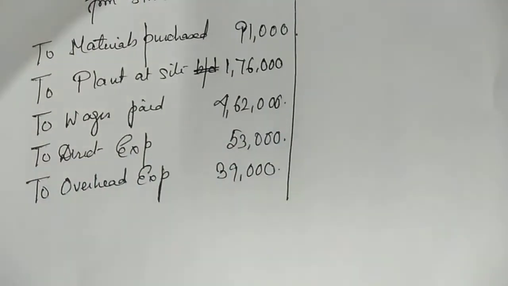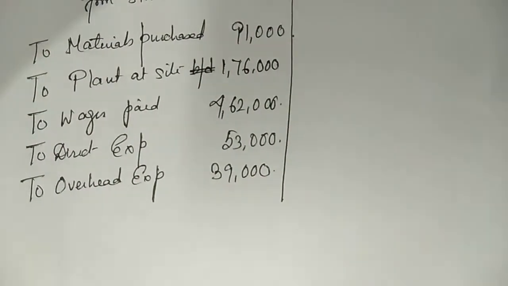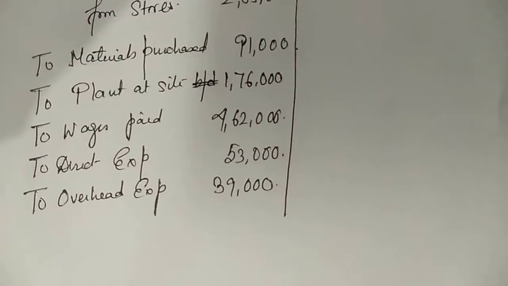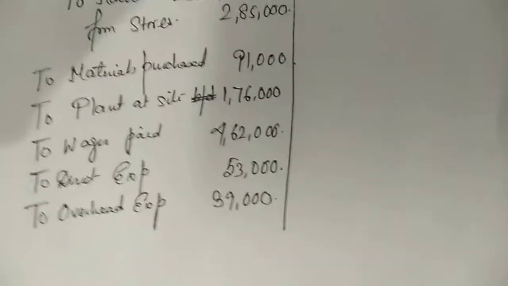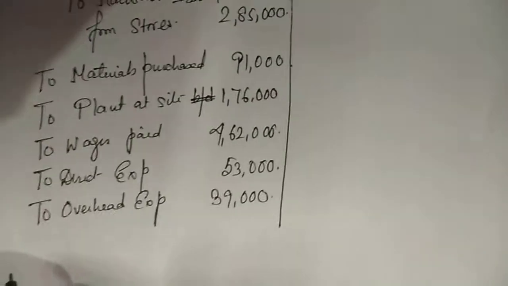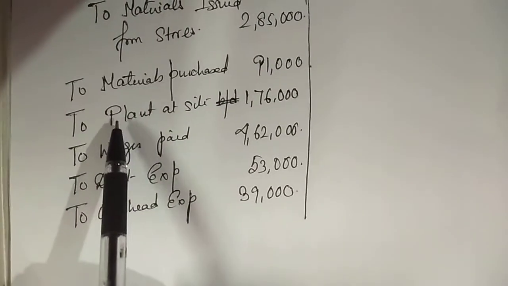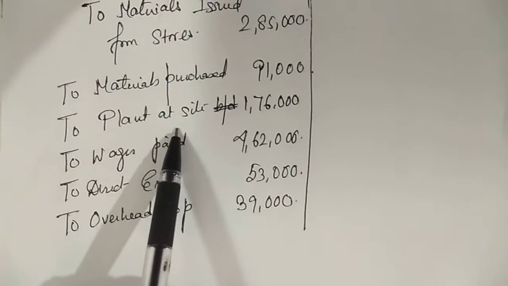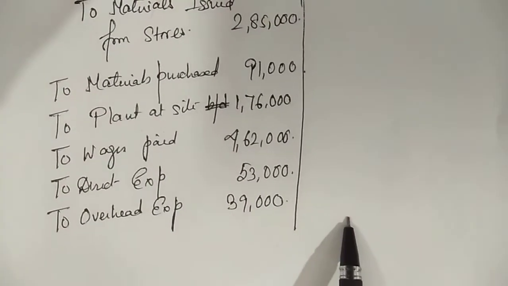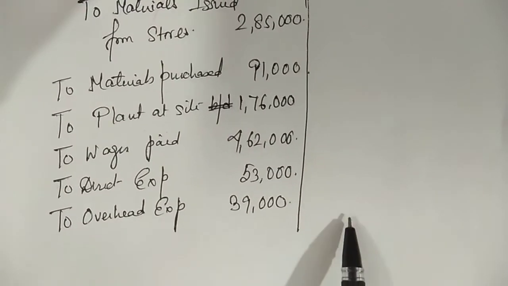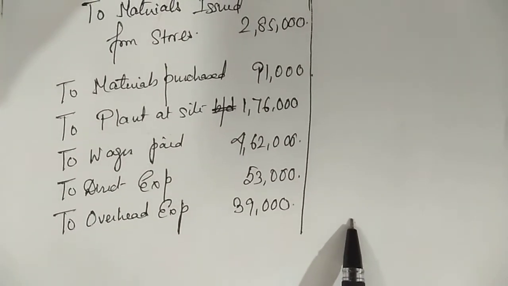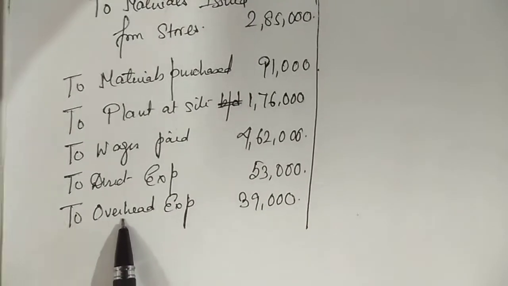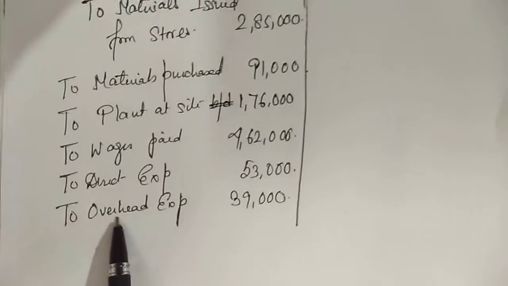Acha, what is there? Direct expenses. I've told you there was a direct expenses accrued, means outstanding, as on 31st March 2004. Acha, expenses outstanding. When I am writing, this is my asset. I am writing the opening balance of the asset in the debit side. So closing balance of the asset will be in the credit side. So if the closing balance of asset is in the credit side, then closing balance of liabilities will obviously be in the debit side. This is no rule.